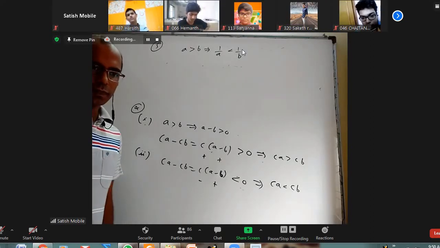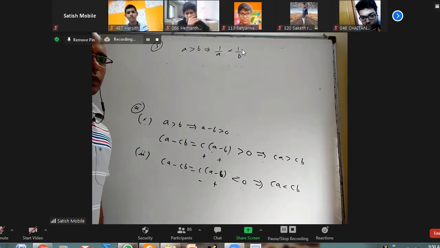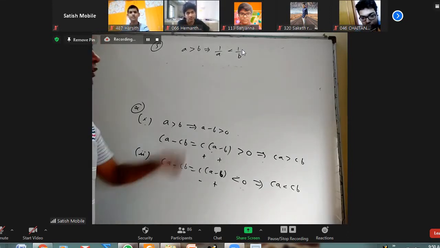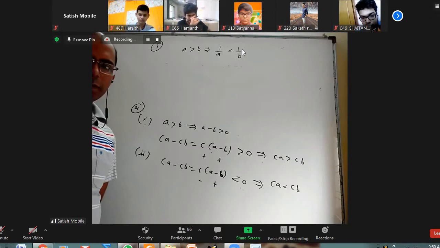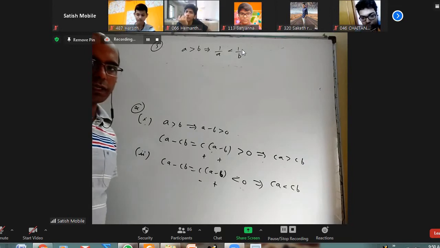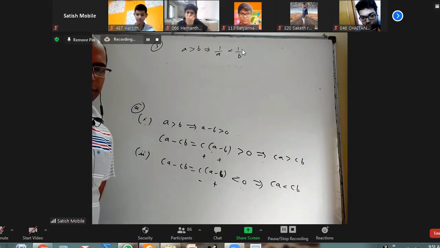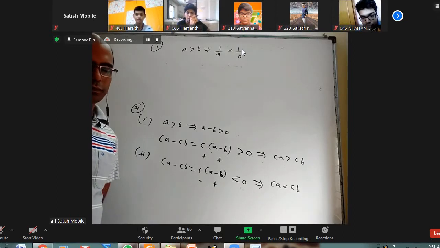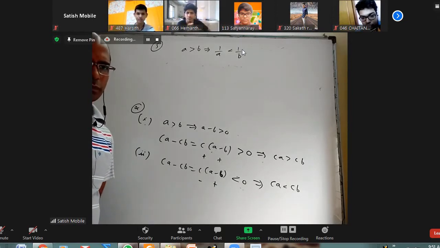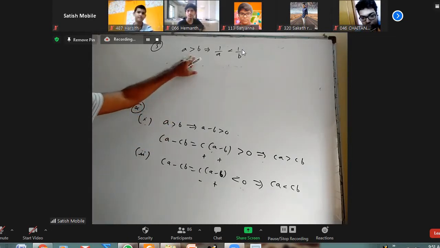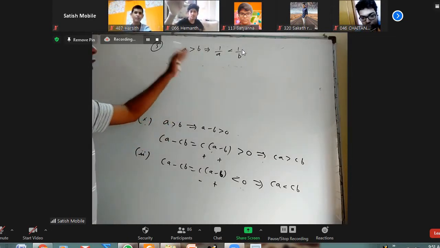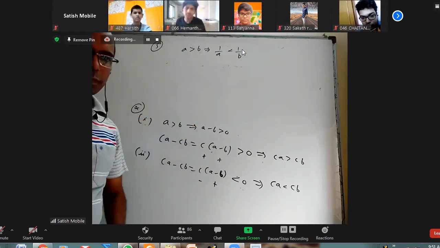But what if both are less than 0? What will happen to 1 by A versus 1 by B? Sir, then 1 by A will be greater than 1 by B, if A and B are both negative. Okay. What if A is positive and B is negative? Then 1 by A is greater than 1 by B. Okay, so there are three cases we have: both are positive, both are negative, or this one positive and this one negative. This one negative and this one positive case will not be there anyway, right?